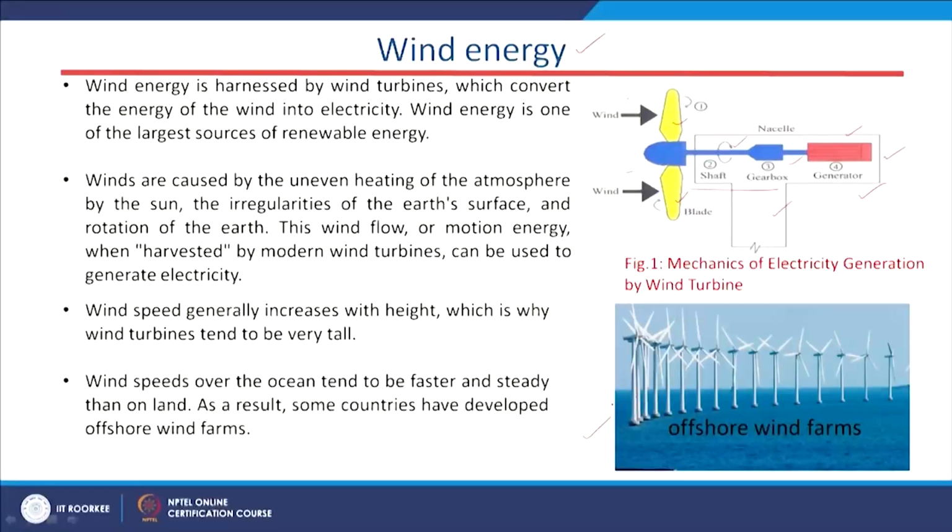Now, if you see the second picture, we have the offshore wind farms. First of all, we have onshore, meaning on the land we have wind farms, and also offshore, on top of the ocean. So we have wind farms of two types. If you see on the land, the speed of the wind is not steady and also not so high, and that is why the height of the wind tower is very tall on land.